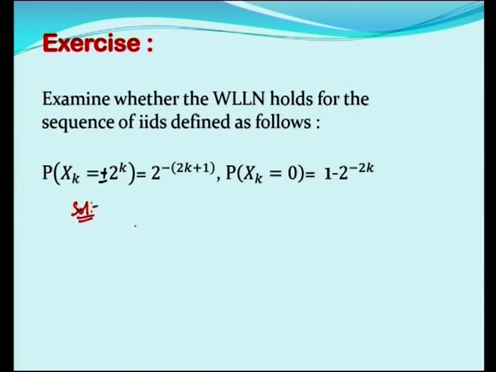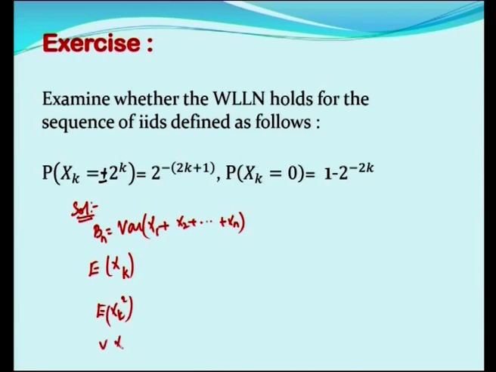First of all, whatever be the random variables, we are supposed to calculate the corresponding variance. Variance is nothing but Bn. Bn is equal to variance of x1 plus x2 plus etc. plus xn. To find the variance of each xi, we have to find the expectation of xk first, and then the expectation of xk square.